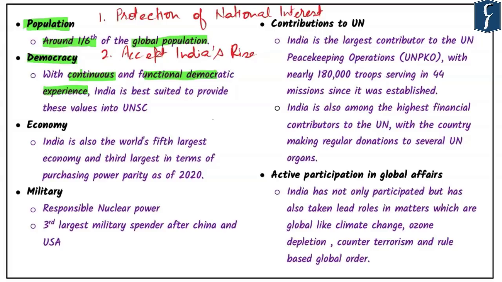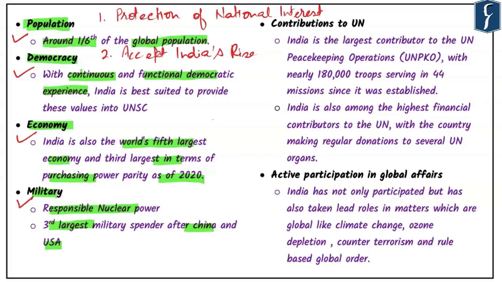Third important aspect is the economy itself. India is also the world's fifth largest economy and the third largest in terms of purchasing power parity as of 2020. Even militarily, India is a responsible nuclear power and India's expense on military is third largest in the world after China and USA. The unique distinction of India being a large country, a democratic country, a robust economy and a military superpower are enough to support India's candidature in the United Nations Security Council.